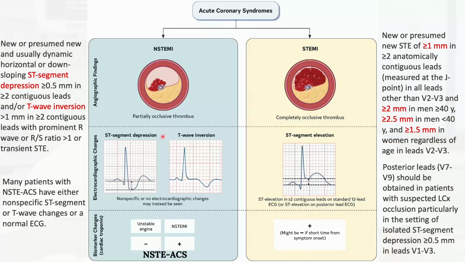And then the other category is when the ECG does not show ST elevation, then in that case there's either myocardial injury or no myocardial injury. If there is myocardial injury, it's called non-ST elevation myocardial infarction. And if the biomarkers are negative and there is no myocardial injury, then this is called unstable angina. They have certain changes in the ECG as well that, again, we're going to talk about in the next videos.